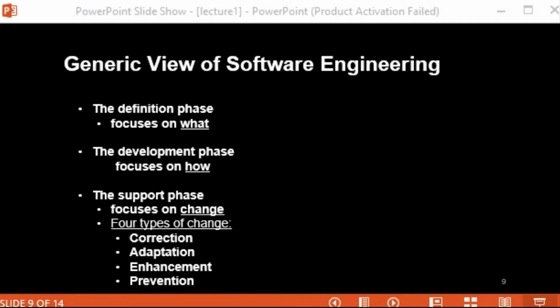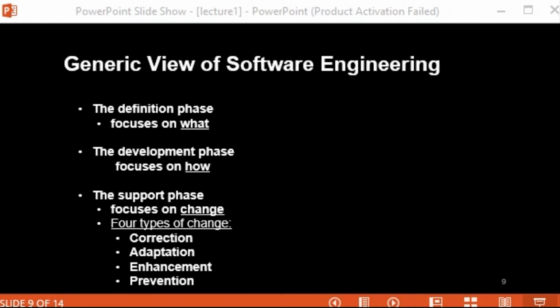The work associated with software engineering can be categorized into three main generic phases, regardless of whatever your application area is, whatever your project size is, or how complex your project is. Okay, we can categorize this whole process into three generic phases. The first one is definition, the second is development, and the third is the support phase.